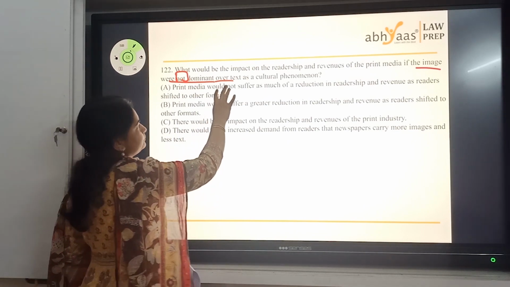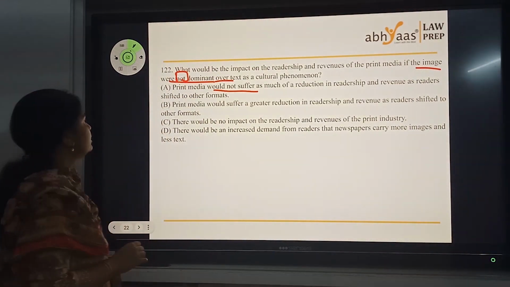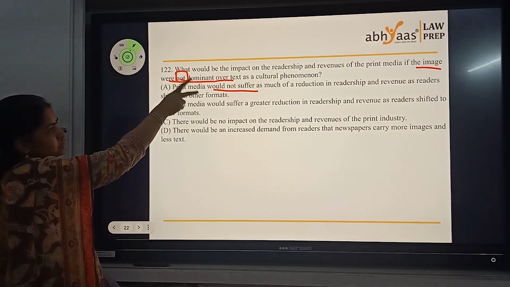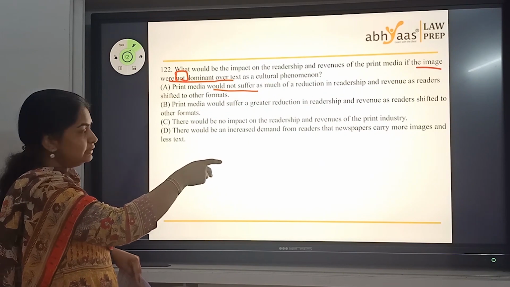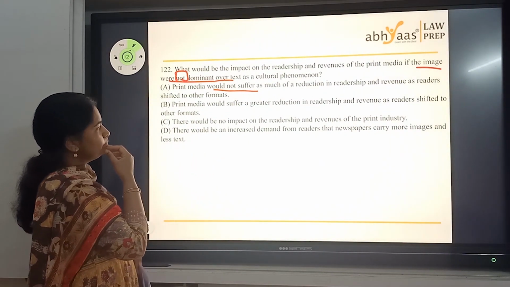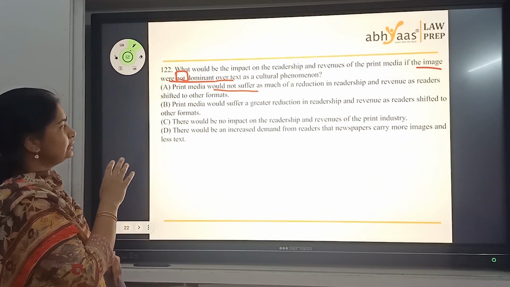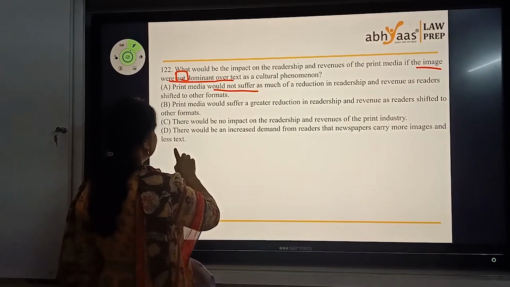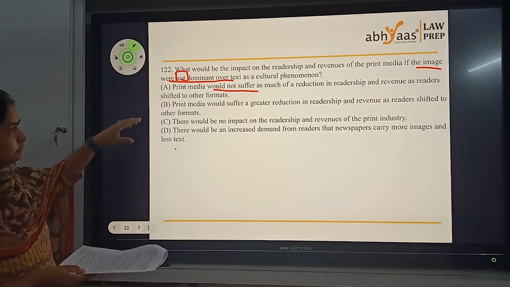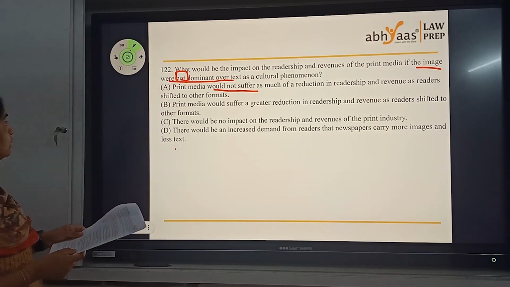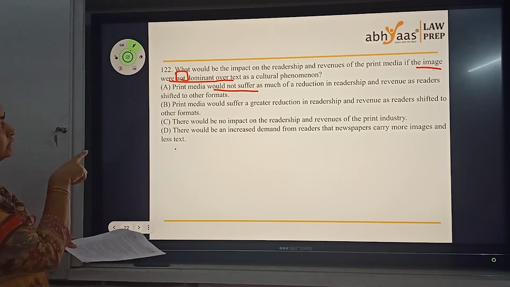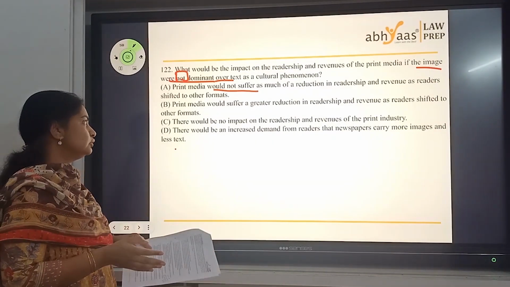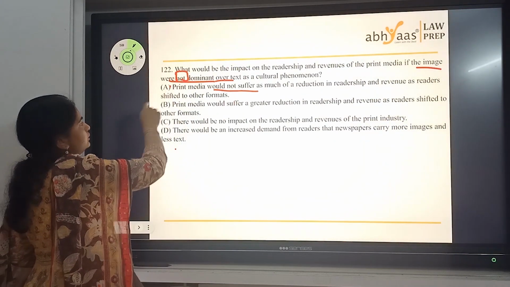They wouldn't suffer. That's the point that we have. Print media would suffer a great reduction in readership. If the culture was not focusing on image, I don't think print media would have suffered. There would be no impact on readership and revenues. That's a little extreme. There would be an increased demand from readers for more images, less text. So if you look at it, this question needs to be carefully read. Not dominant. Image is not dominant. So earlier in the paragraph, look at that point. A turns out to be the right answer.